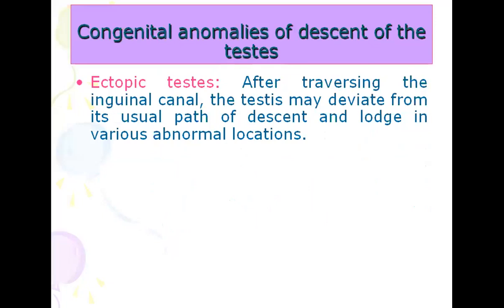Ectopic testis: from the iliac fossa it reaches the deep inguinal ring, then passes through the inguinal canal, then through the superficial inguinal ring, and reaches into the scrotum. After traveling the inguinal canal, the testis may deviate from the usual path of descent and lodge in various abnormal locations.